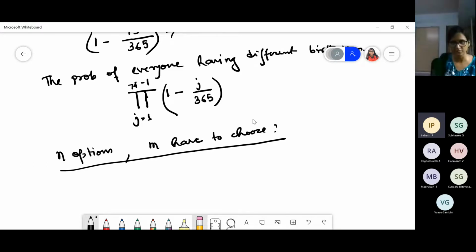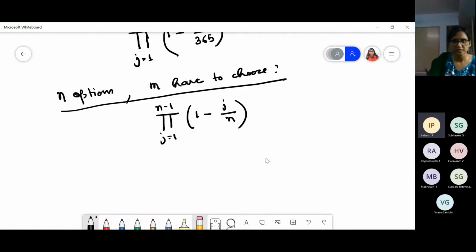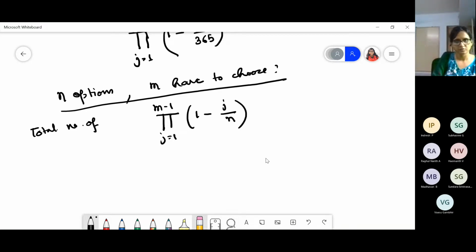So it will be the product over j equals 1 to m minus 1 of 1 minus j by n. Yes, this will be m minus 1, and this will be n. So this is the probability that all the choices will be different.